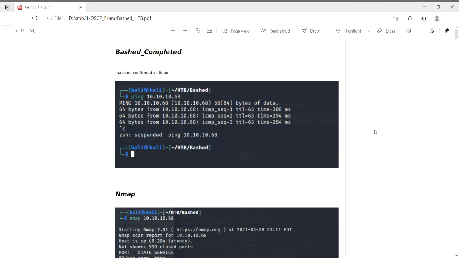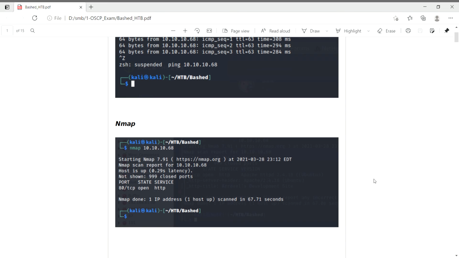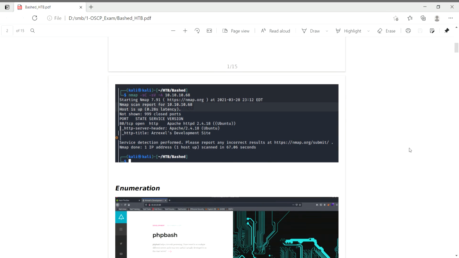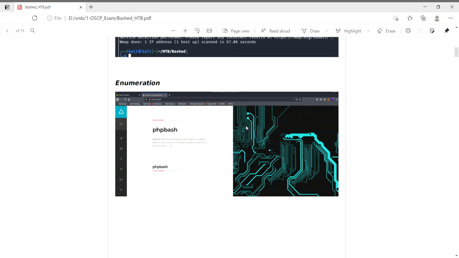I have pinged the mission to check whether it is live or dead. Currently the mission is live and confirmed as a Linux mission. I went through the nmap scan. There is only one port open, that is port 80. The version is HTTP 2.4.18. The service is HTTP. It's an Ubuntu based mission and I have enumerated it in the web browser, given the IP, and there is something called PHP Bash.